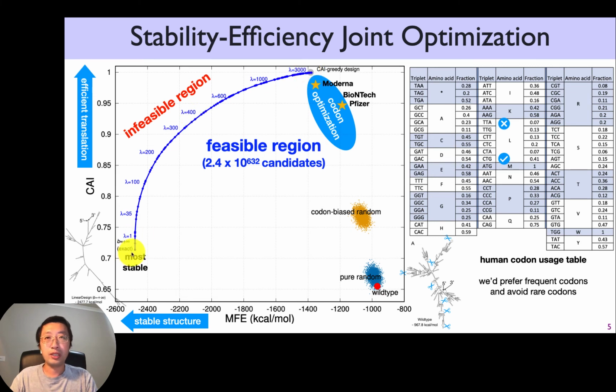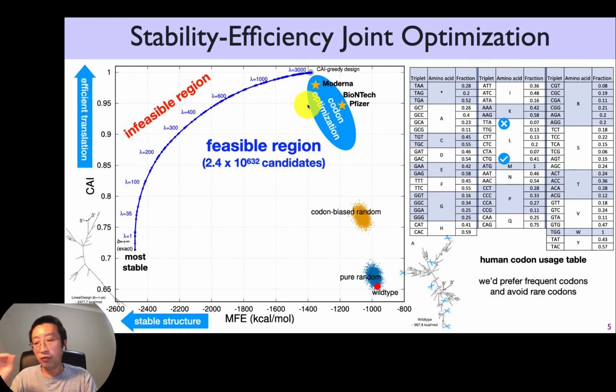So between our most stable design and the CAI greedy design is the feasibility limit curve, where you can change the hyperparameter lambda, which is the relative importance of CAI. So if lambda is 0, you only consider energy and you get the most stable, the lowest free energy design. But if you increase the lambda, gradually you reach the CAI greedy point where you only consider CAI and not energy, right? And this curve is the feasibility limit in the sense that beyond that, you have no region or design at all, because we want to go top left as much as possible. But underneath that curve is the feasibility region, and you have a huge number of candidates, right?